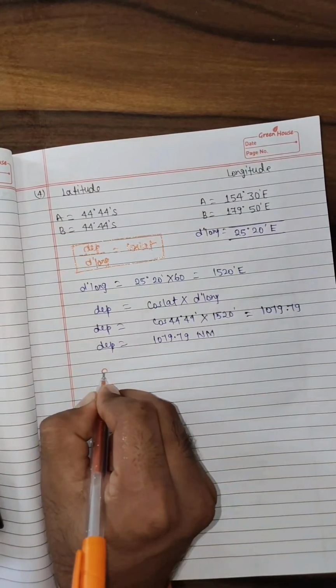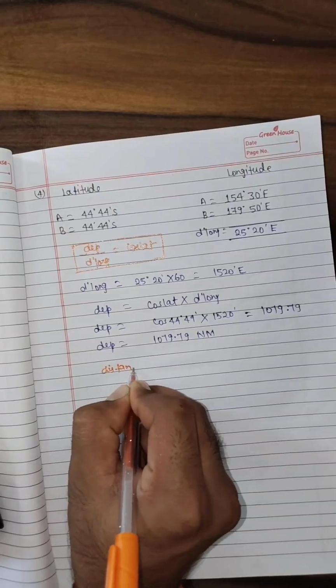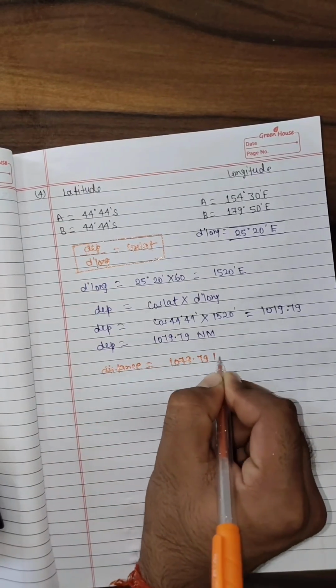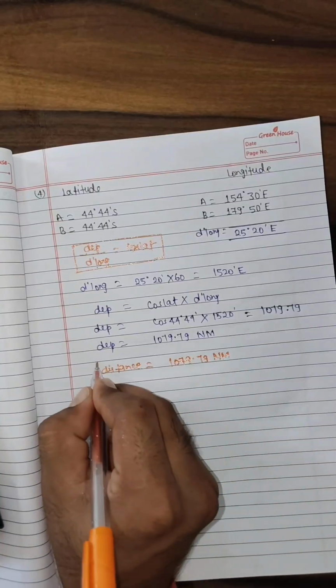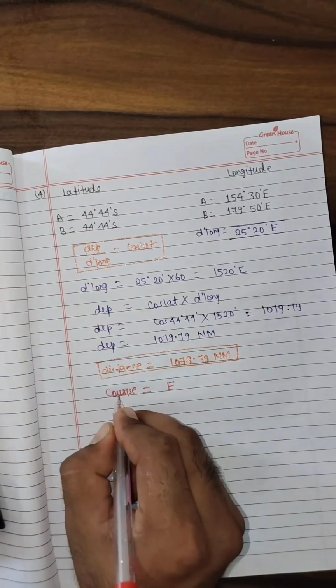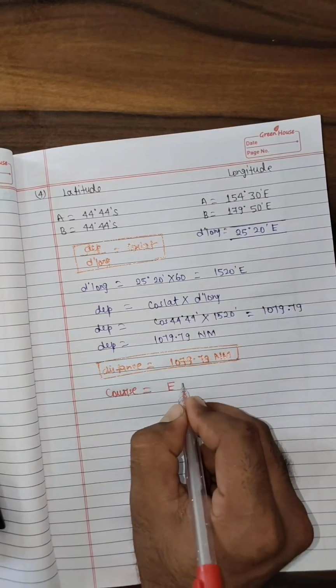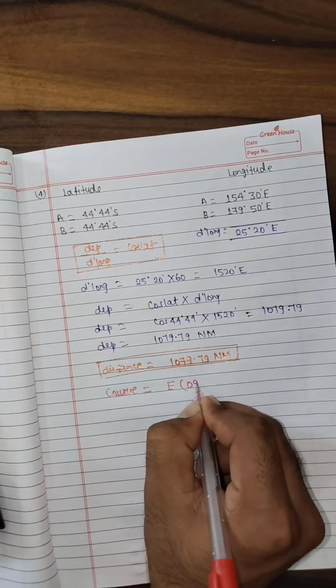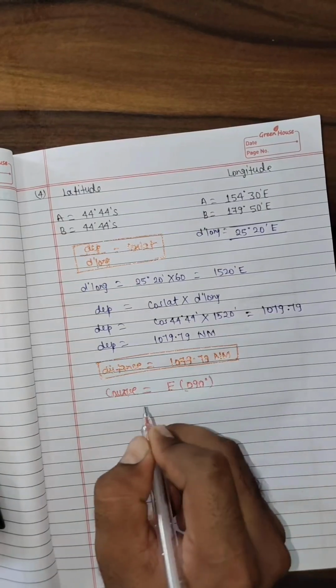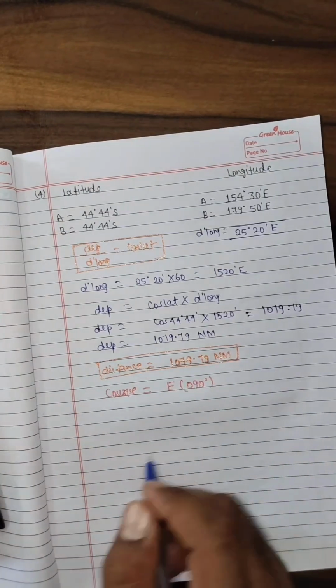So your distance would be 1079.79 nautical mile would be your answer. How will you find out the course? So the course is easterly, so we know that eastward direction, that means 090 degree. This one is your course.